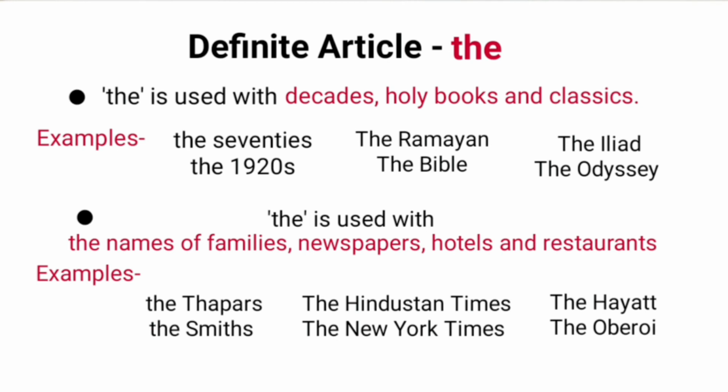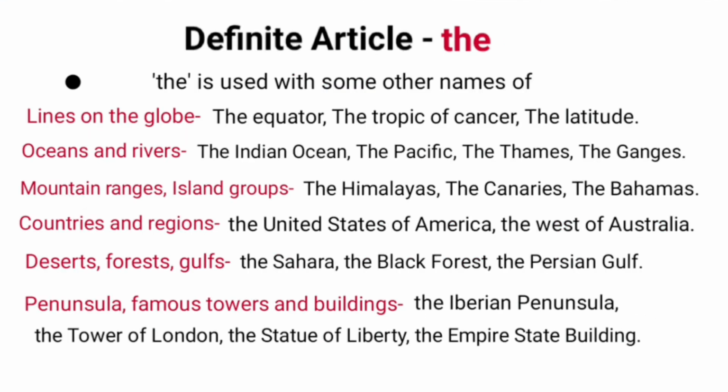Further, the is used with the names of families, newspapers, hotels and restaurants. Examples of names of families are the Thapars, the Smiths. Newspapers are the Hindustan Times, the New York Times. Examples of hotels and restaurants are the Hyatt, the Oberoi.